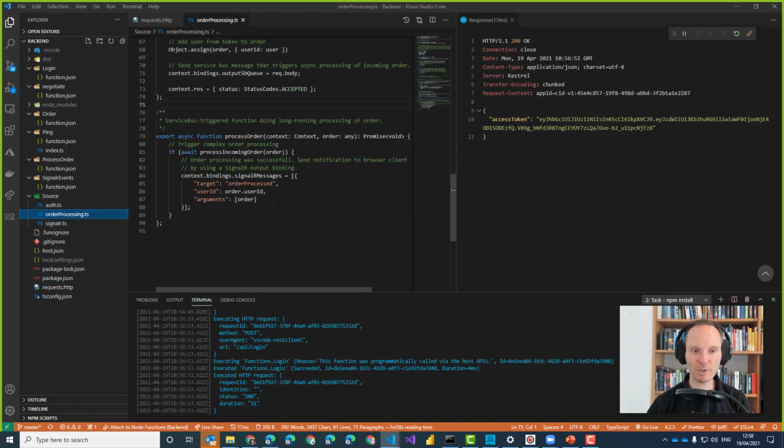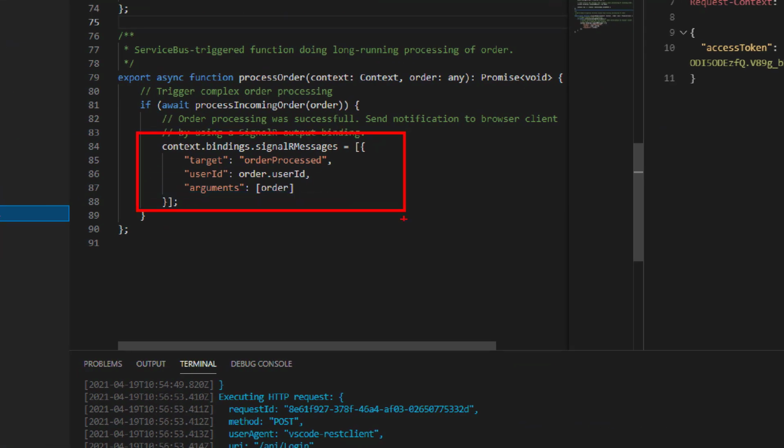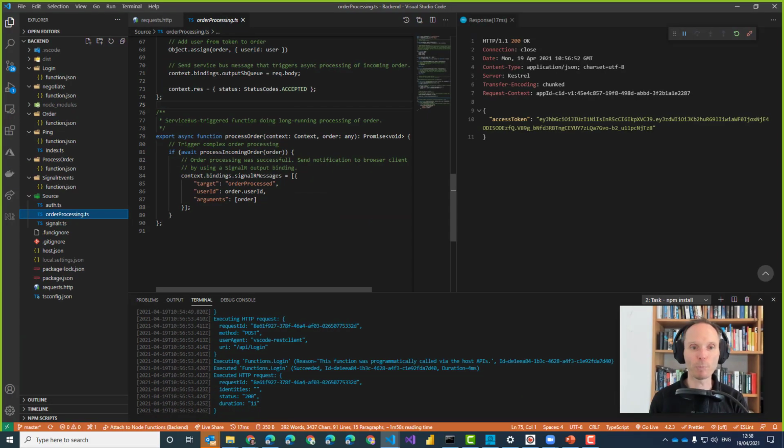If we take a look at the order processing, you will see that here, when we send the SignalR message, I add the user ID. And with that, it's the complex communication going on inside of Azure SignalR to find the correct node where the user is connected to. It could be tens of thousands of users connected. It finds the correct server on which the user is connected and uses exactly that WebSocket connection to send one message to exactly that user. Or if the user has multiple devices, of course, multiple messages are sent, because multiple connections with the same user ID are absolutely no problem.